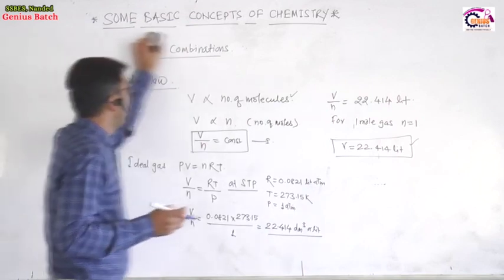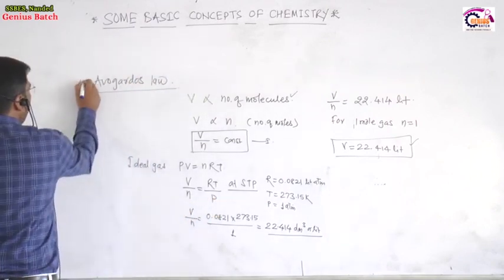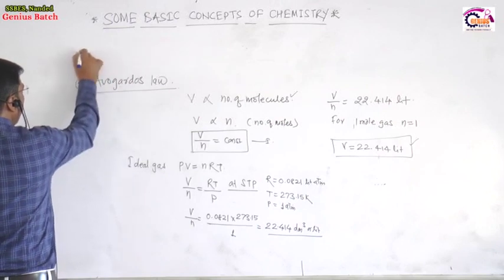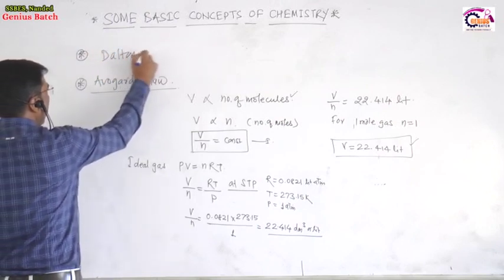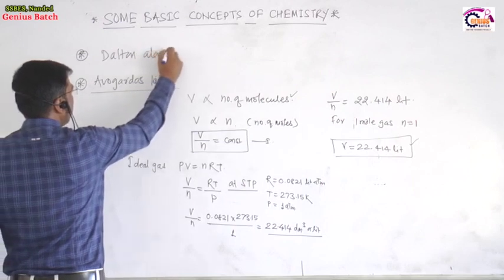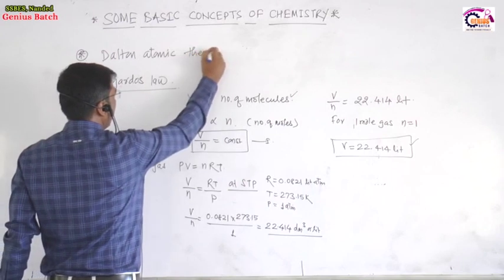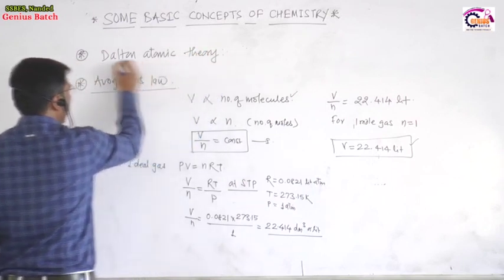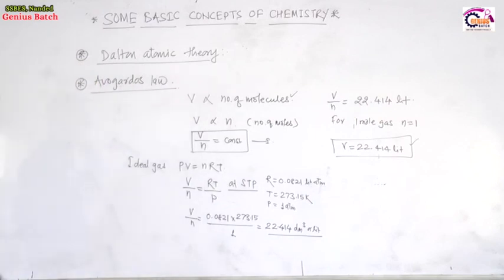Avogadro's law or Avogadro's hypothesis. After this, now let us go to the new concept of atom, which was given by Dalton, and it is studied under Dalton's atomic theory. What is meant by atom? What are the properties of atom?